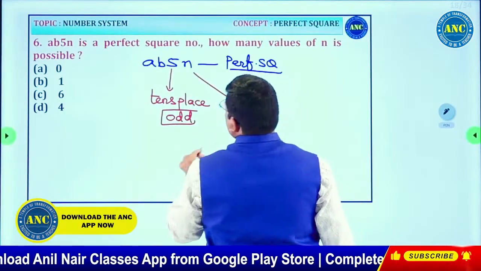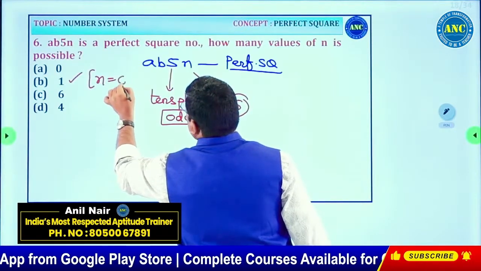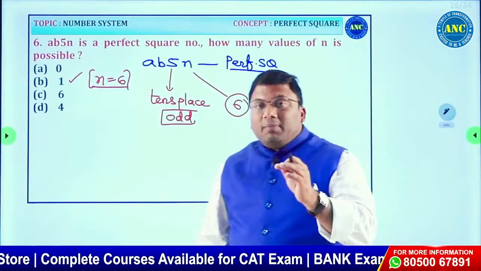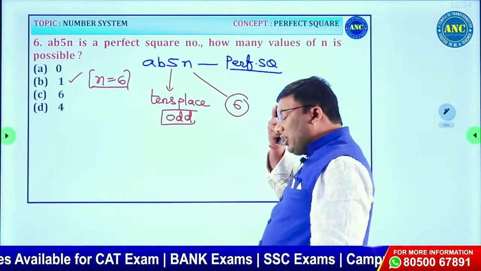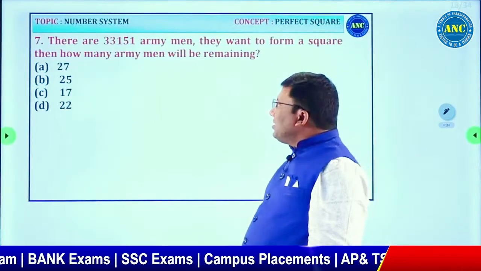How many values will n take? One value, and the value of n is 6. Any number, if it is a perfect square and the tens place is an odd number, the units place will be 6. I hope the idea is clear.